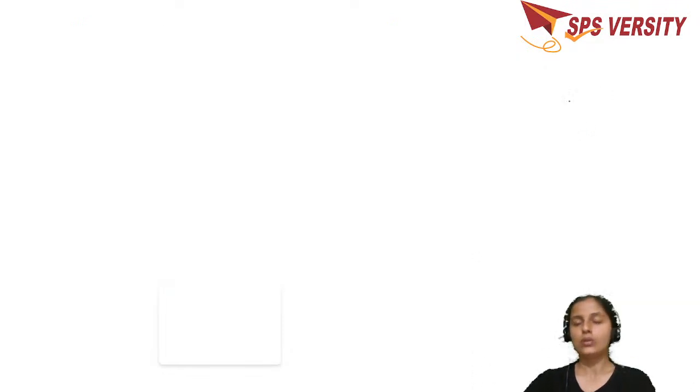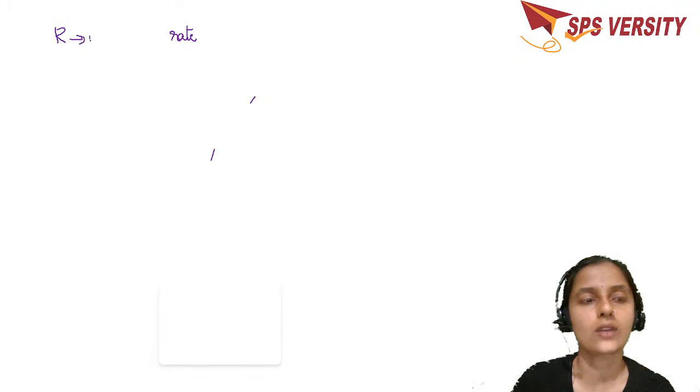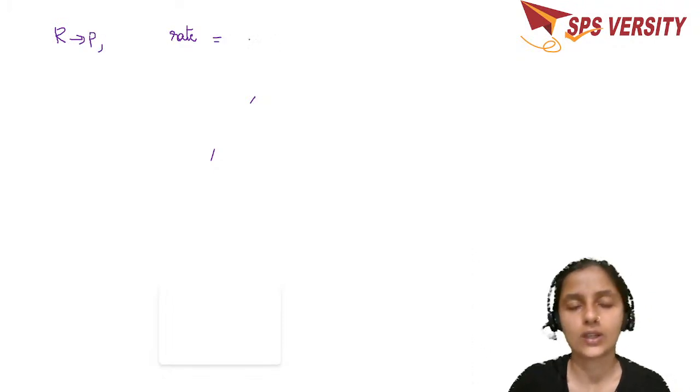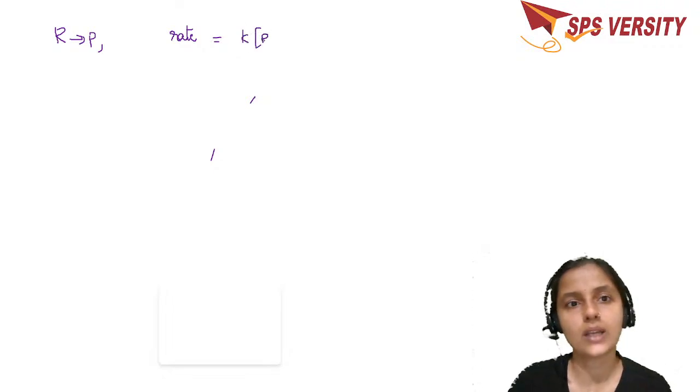Now, how do you write the rate law expression? I'm writing it over here. For the reaction R gives rise to P, rate is equal to K into reactant concentration, put the power 0 because it's a zero order reaction. Now, after this, rate is nothing but minus dR divided by dt.